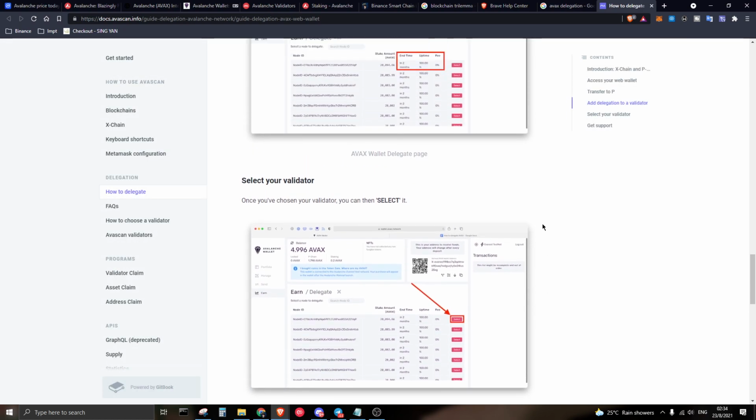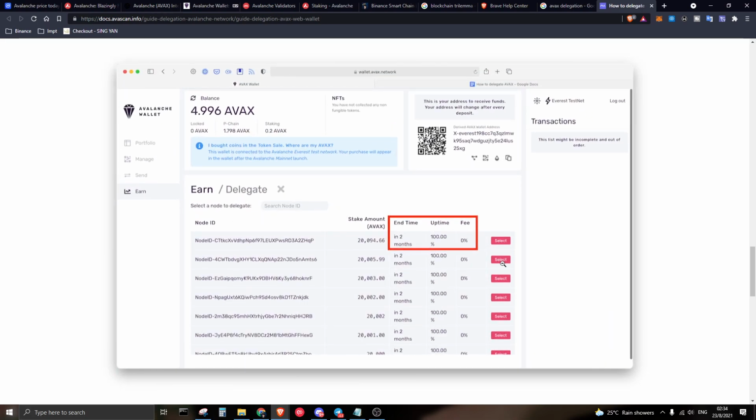Once you have selected your validator to delegate your funds with, on the option itself there's a filter button, because on Avalanche they have over 1000 nodes, so I would say using the filter option is much easier. What you want to filter is basically the fee. If you want to save on fees, you can filter the fees. The uptime is very important too. I would say the uptime should be at least 95% and above.